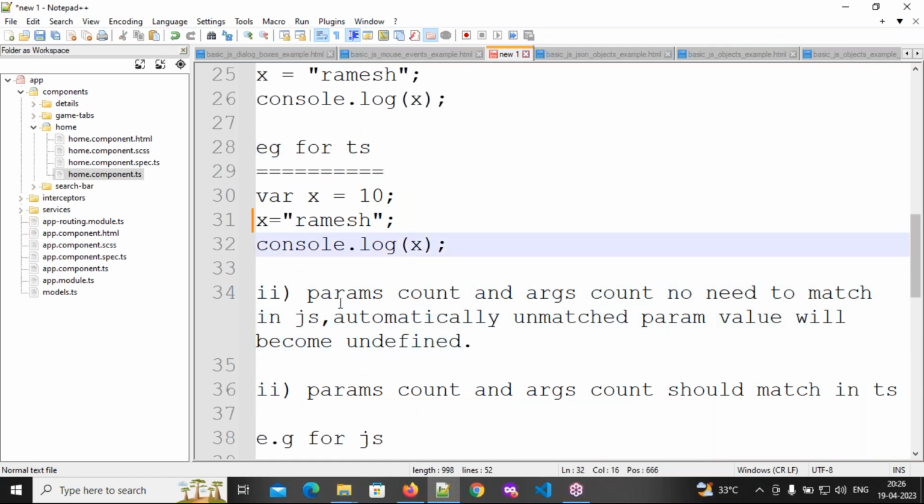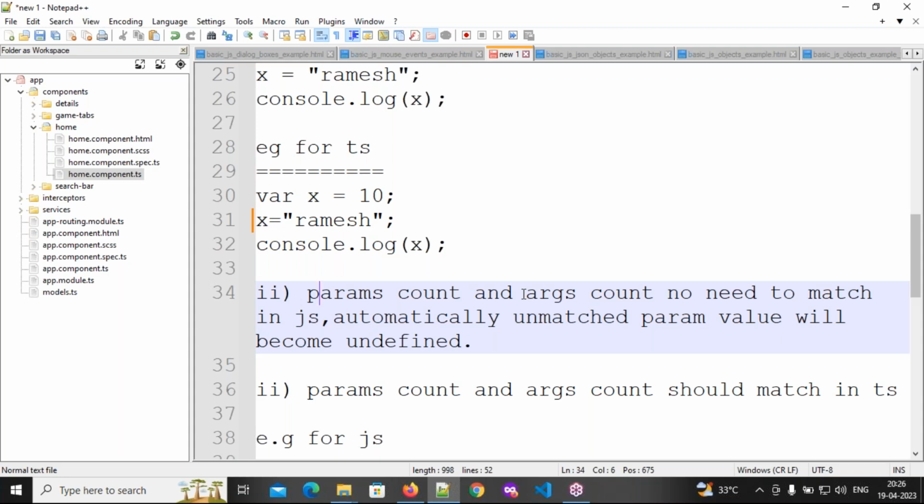So now this is about this, and then the second point. Second point is params count and arguments count. ARGS means what? Arguments. So what is the necessity of these params and arguments? Whenever we are developing an application, we need to perform different functionalities. Sometimes we need to create, retrieve, update, add, multiply, subtract, whatever it may be. In that case, we need to write functions.